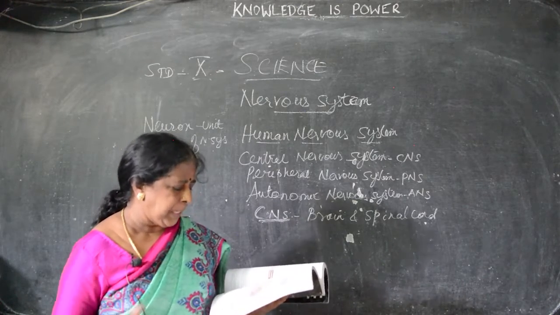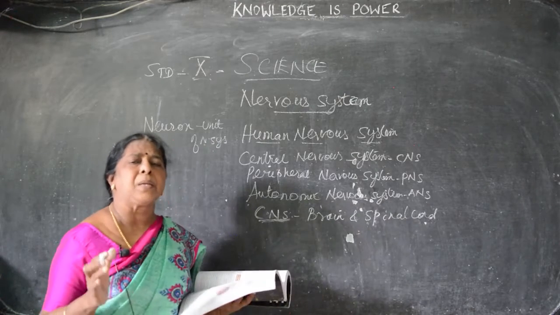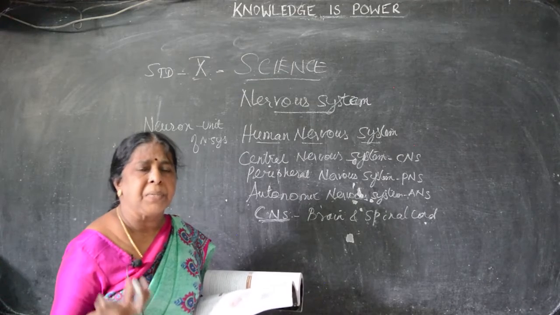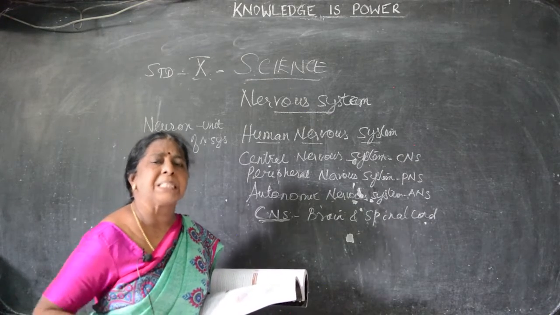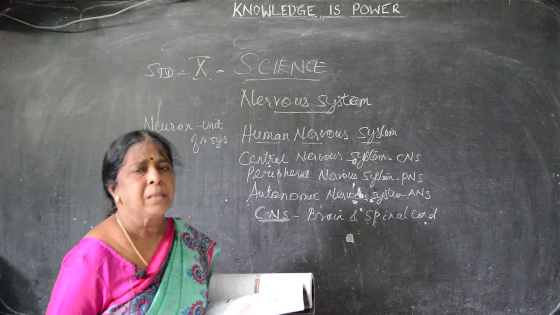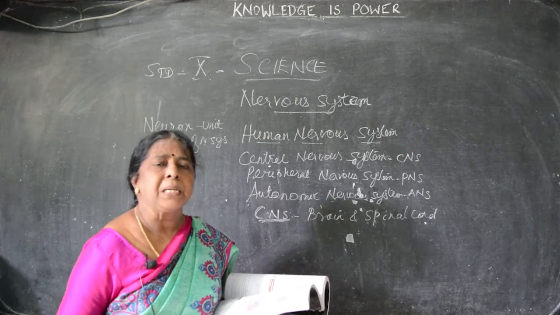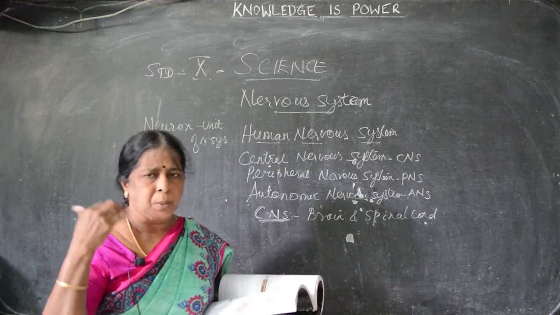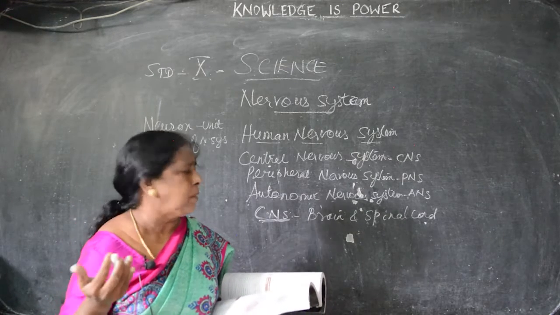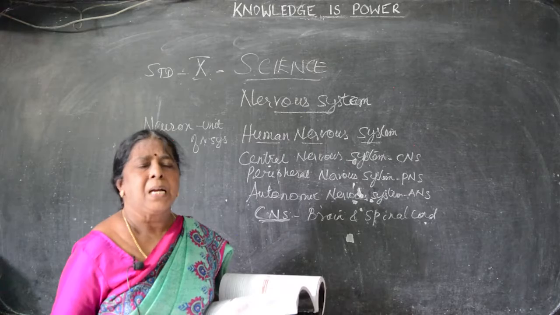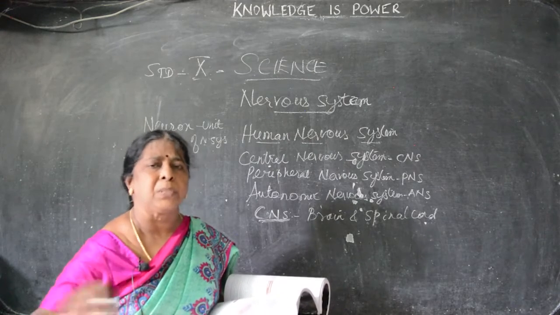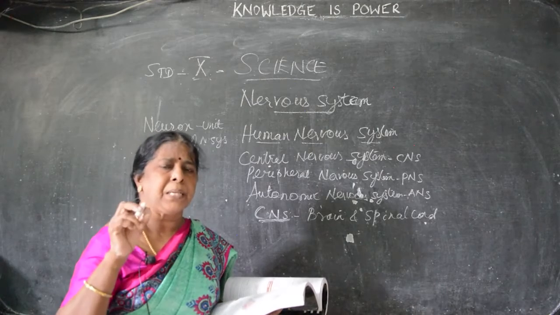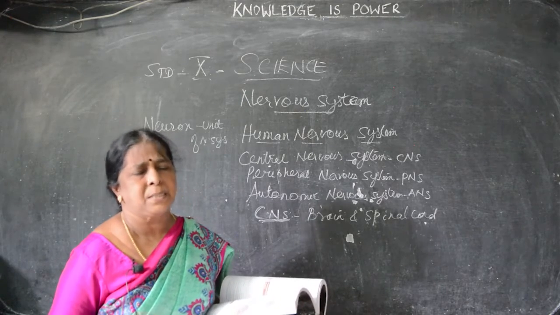Now, we have to see the brain. The brain, I said, is a controlling organ. Whatever actions we are doing, we are getting the orders immediately from the brain. For example, if something pricks in our foot, immediately the message goes through the nervous system, the group of nerves, I said, to the brain. The brain automatically gives the message to us, and immediately we look at our foot and remove what pricks us. This is known as what? Impulse. The message goes to the brain and the immediate answer is known as impulse.